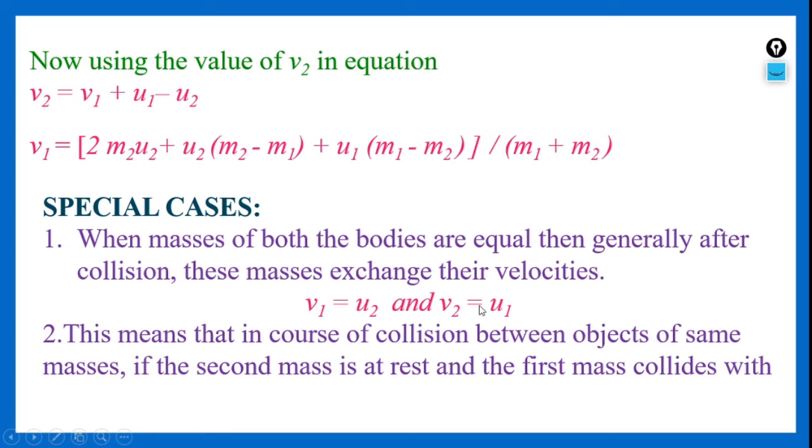So in a collision between objects of the same mass, if the second mass is at rest, that means u2 is equal to 0, and the first mass is colliding with the second mass, then what happens? v1 becomes 0 and v2 becomes u1. That means their speeds get exchanged. After collision, the first mass comes to rest, whereas the second mass, which was at rest, moves with the velocity of the first body.